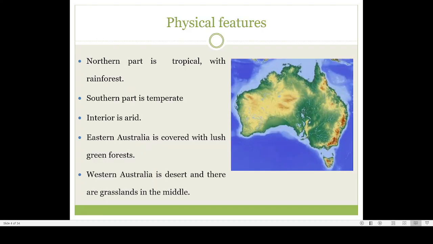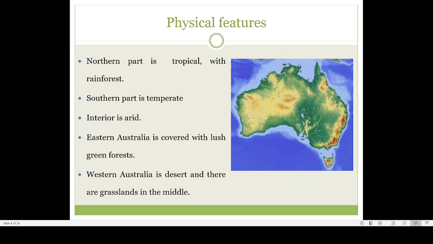So now the next part is we have to see what the physical features are. When we talk about the physical features, we are studying the climate, etc. Then also land features. So we have land and climate coming under the physical features. So if you look at Australia, this is a physiographic map of Australia.